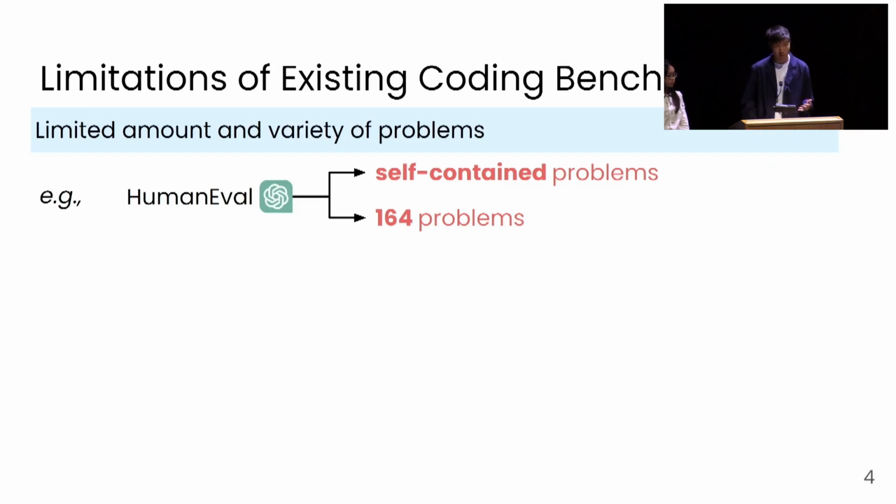However, existing benchmarks, while very good, have the following limitations. First, they're limited in their amount and variety of problems. So for example, the popular EvoEval benchmarks only consist of 164 problems that are self-contained functions, which lack variety in terms of both problem type, but also domains. As such, it can be insufficient to fully measure the complete code synthesis capabilities of large language models.